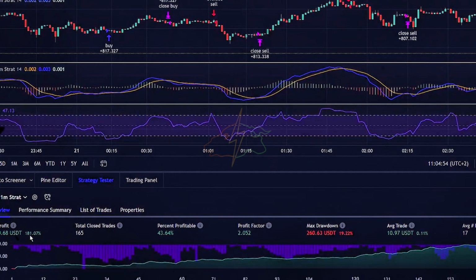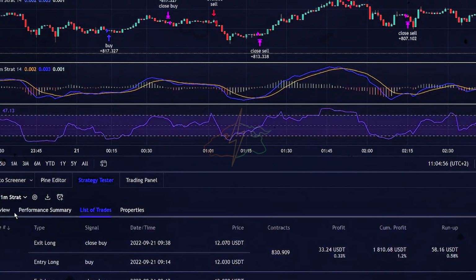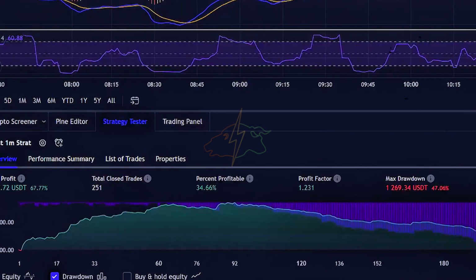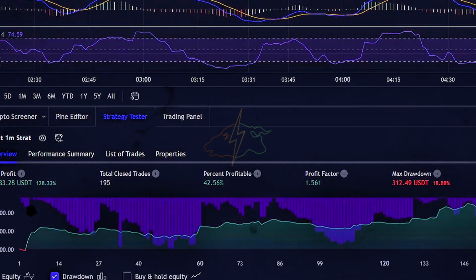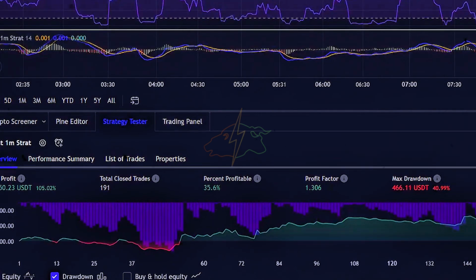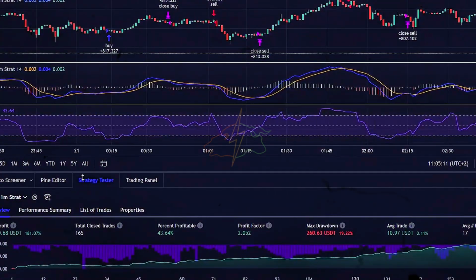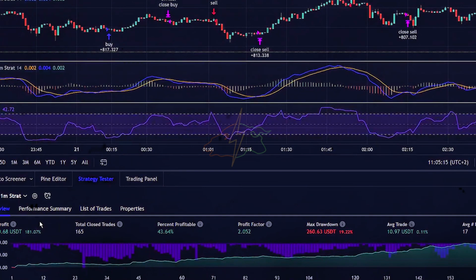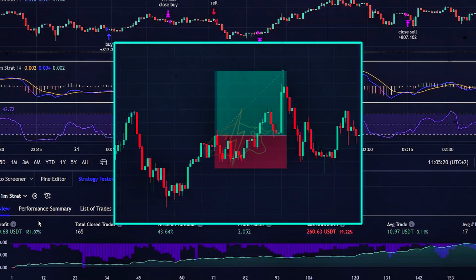Strategy really did make 180% in the backtest. However, we also backtested the strategy on other assets where it made around 67%, 128%, and 105% on those assets. And all profit was made on the 1-minute time frame. And remember, I did not change the strategy for any of these assets. Even the take profit and stop loss are the same.